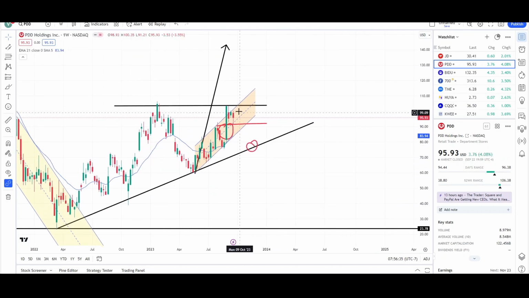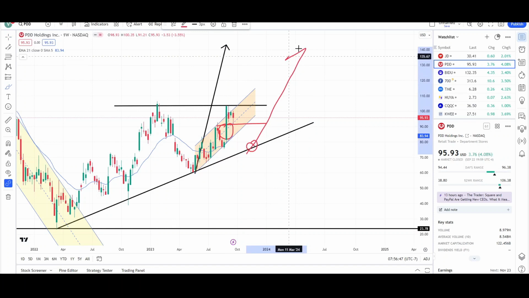So again, price is pulling back, and we'll see if it can maintain support above that $90 level. Either way, if it pulls back, I think there's a high likelihood it will continue, even if it does pull back quite a bit towards that 142 level.